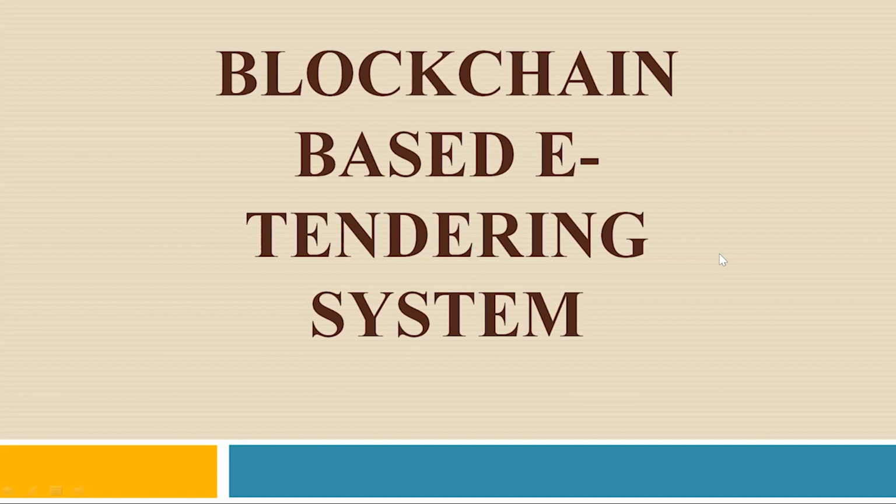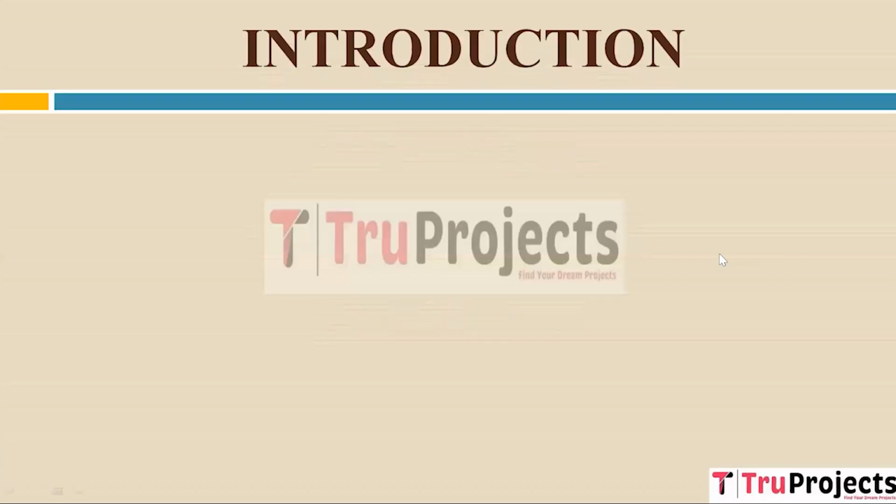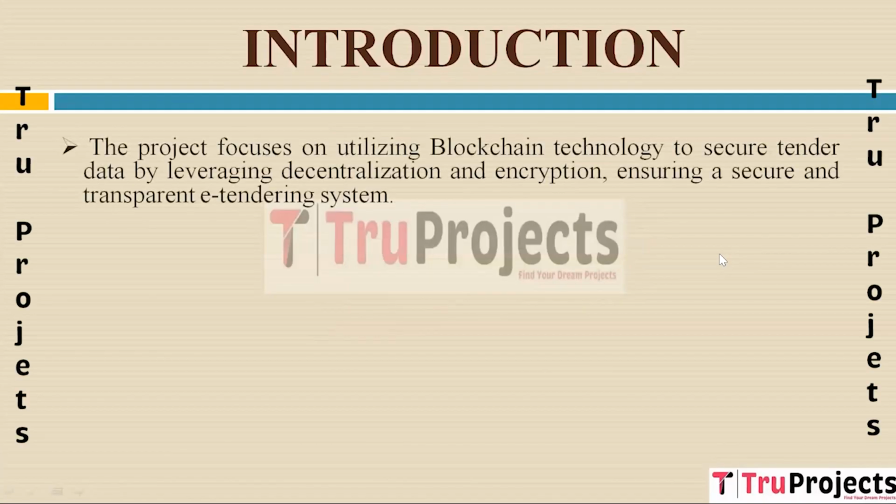We are going to explain the project titled Blockchain-based e-tendering system. Introduction. The project's primary objective is to enhance the security of tender data using blockchain technology. By embracing decentralization and encryption, it aims to establish a secure and transparent e-tendering system that safeguards sensitive information.